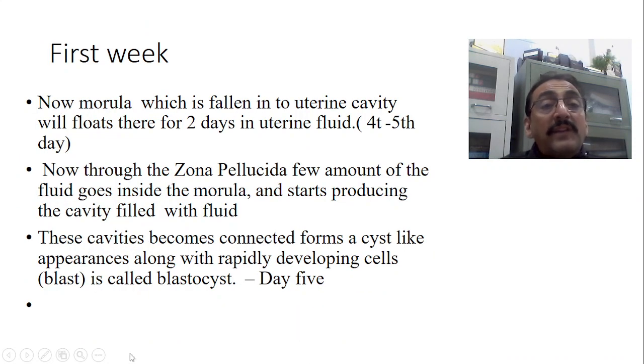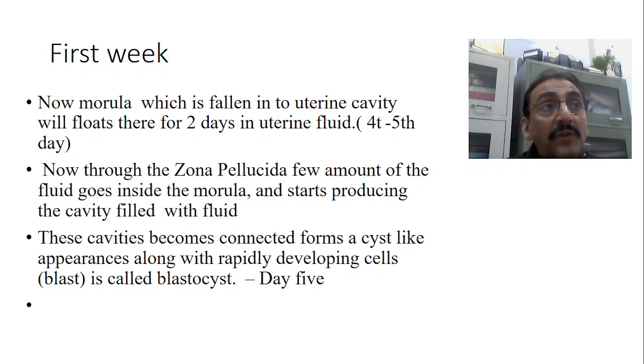Now the morula which has fallen into the uterine cavity floats in the uterus for 1 or 2 days in the uterine fluid. That means almost at the end of the third day it falls into the uterine cavity, and on the fourth day and fifth day it is just floating in the uterine fluid. Now what happens in this morula stage? The outermost cover is the zona pellucida.